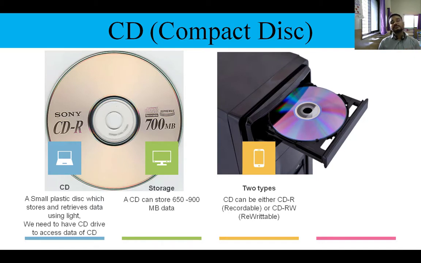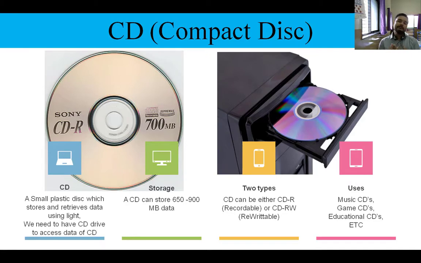Now CD comes in two varieties. One is recordable and the second one is rewritable. As you can see in that figure, it is CDR, means recordable only. Recordable means once you write the content on that CD, once you copy data onto it, that cannot be changed. But if you have CDRW, that is rewritable, so you can change the content. The data you copied on it, you can erase or delete, and again you can store data onto that. Nowadays these CDs are used to hold music, games, videos, and for many other educational purposes also.